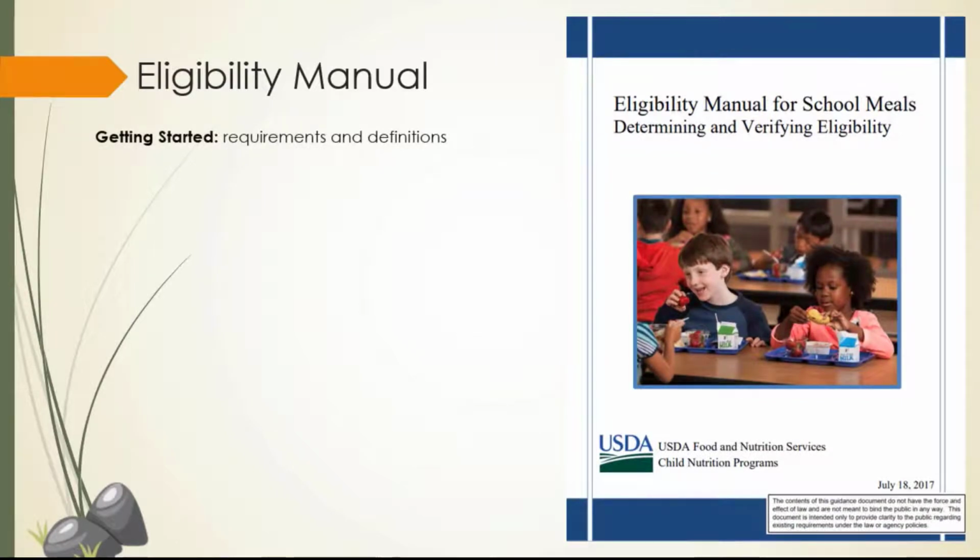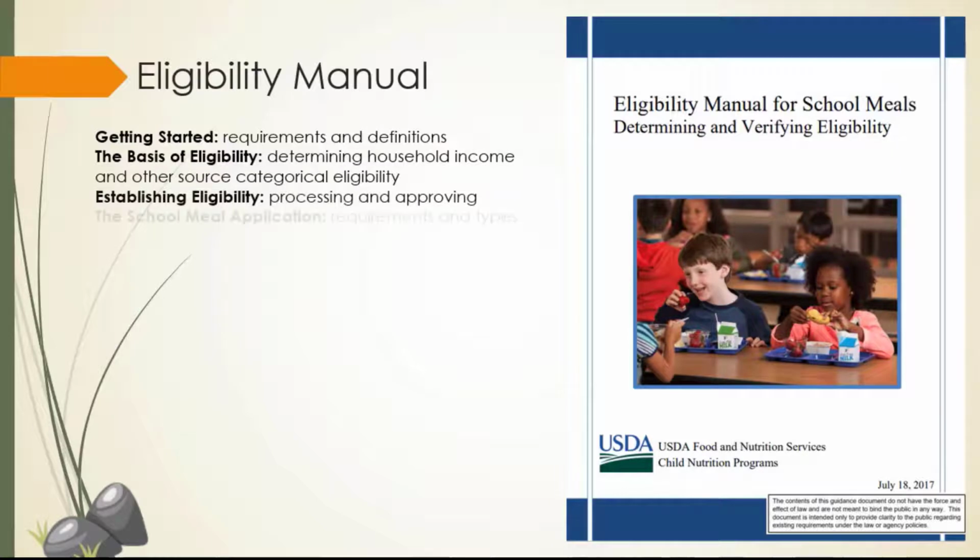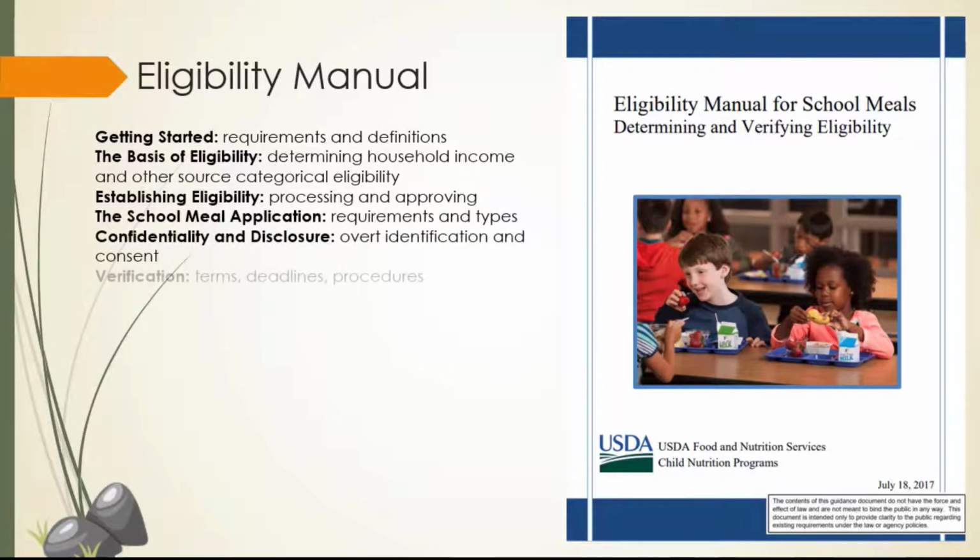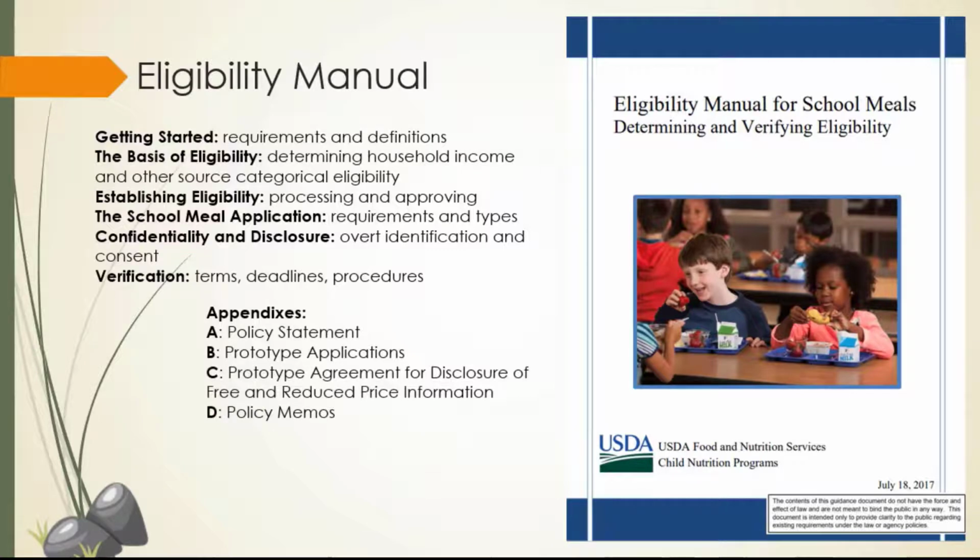The current manual was released in 2017. USDA's website will be updated when a new manual is released. This manual provides critical guidance for determining and issuing student eligibility, as well as how to complete verification requirements.